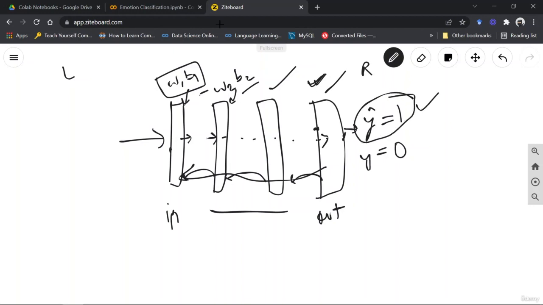Now this time, if y hat is again 1, then the model sees that, oh, I'm still predicting wrong, so I need to make changes into my weights and bias. So we again start the back propagation process. Then again we reach the input layer with the updated bias and weights. We again try to predict, and we do that till we actually get our prediction to be 0 only, as it was for the actual value. So this is how our traditional model is working.